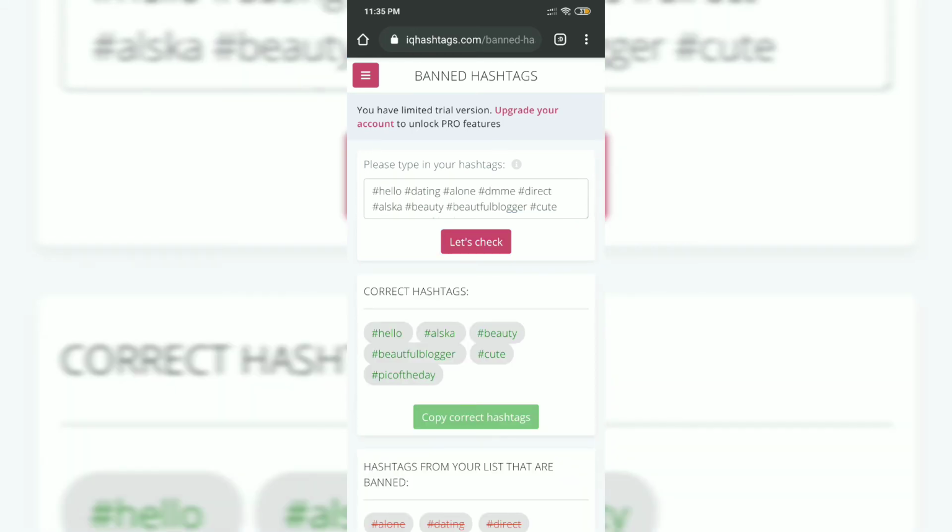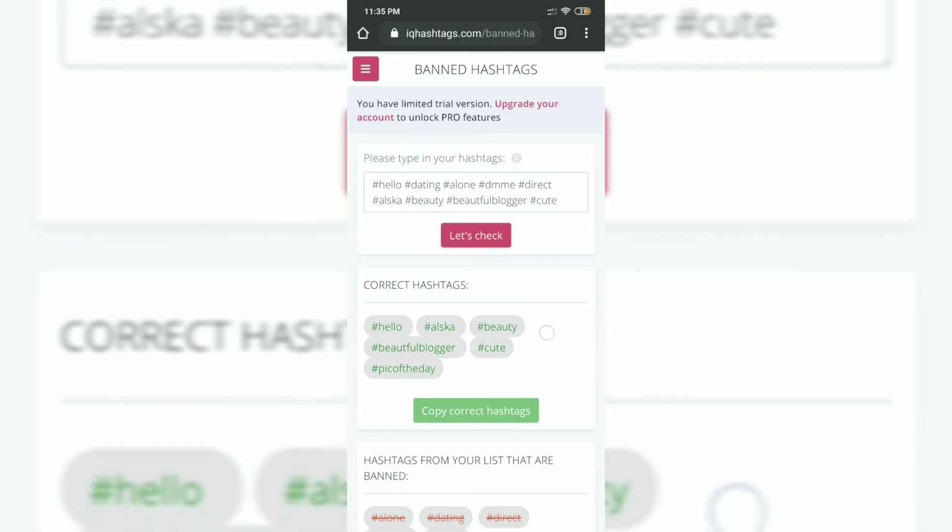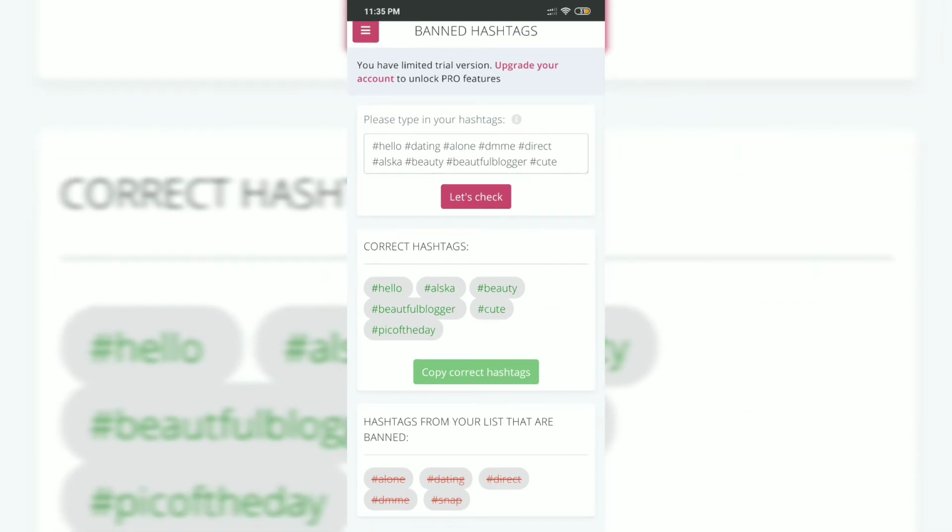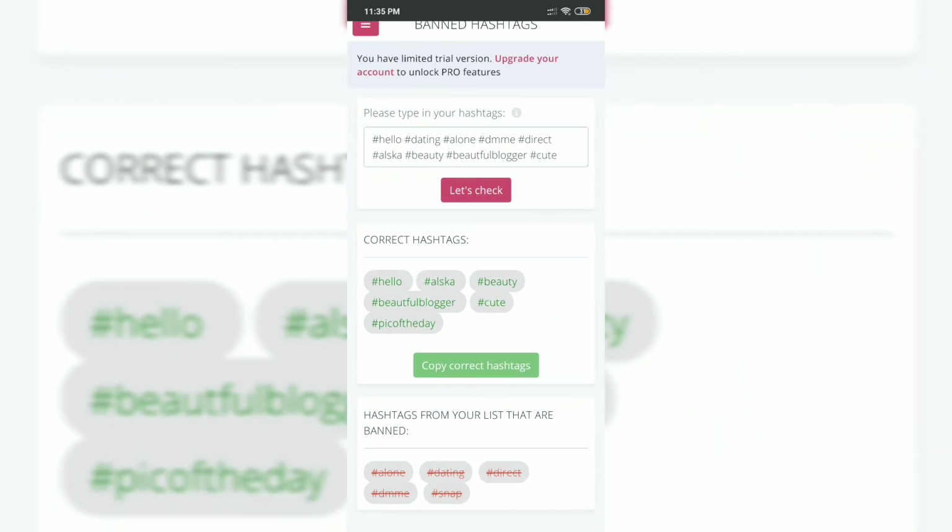Here you can see the correct hashtags: hello, Alaska, beauty, beautiful blogger is fine. Basically, if you try beauty blogger, you will find it has been banned. Then you can see the list: dating, direct, DM me, snap. These hashtags have been banned here. So whenever you plan to make a post live on Instagram, you can put these hashtags here, check them, and simply copy the correct hashtags and paste them over here. So it is a simple tool to use.